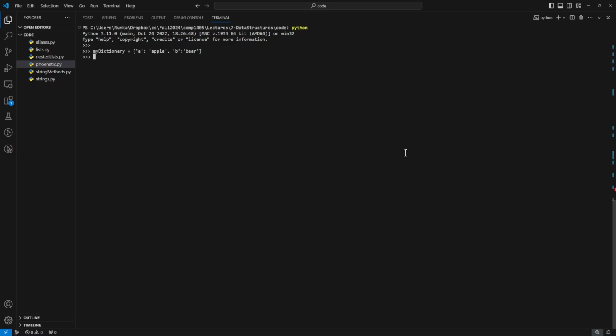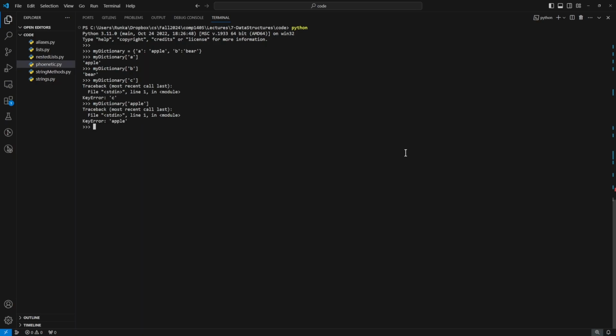Now if I want to access elements from that dictionary, I could say my dictionary at the key A, and that returns apple. If I ask for the dictionary at key B, that returns the value bear. Now note if I put the values in here, or if I put something that doesn't exist, that's a key error, that value doesn't exist. Similarly, if I ask for one of the values like apple, it tries to use that as a key, and because that's not a key in our dictionary, it's also a key error.